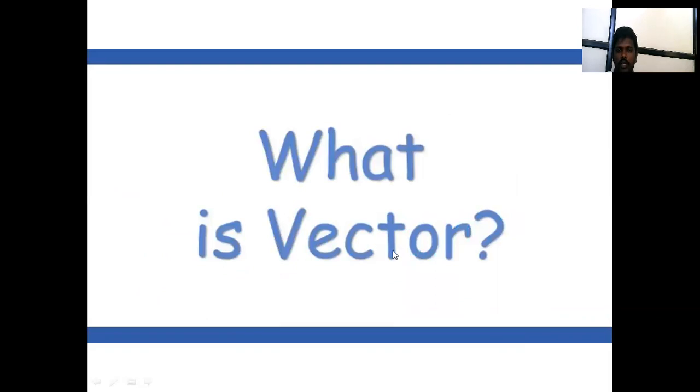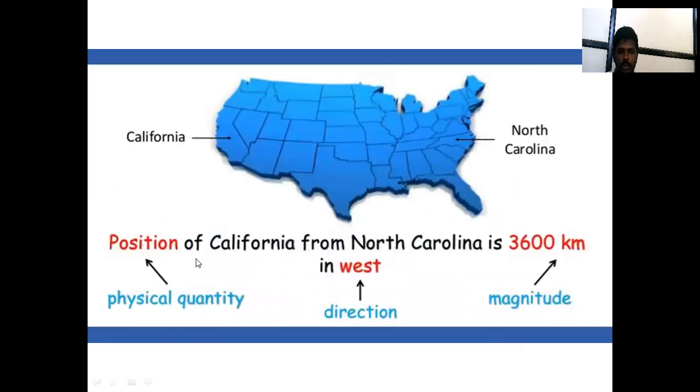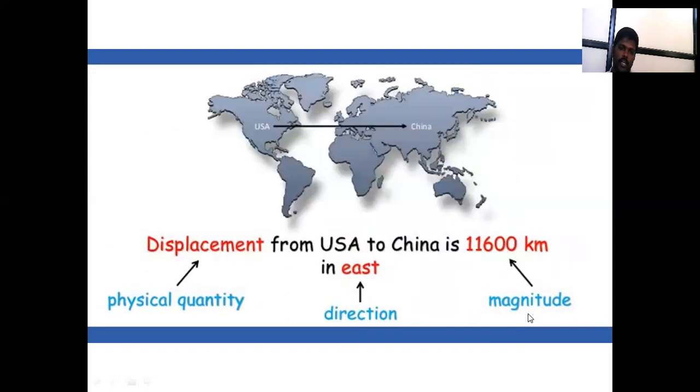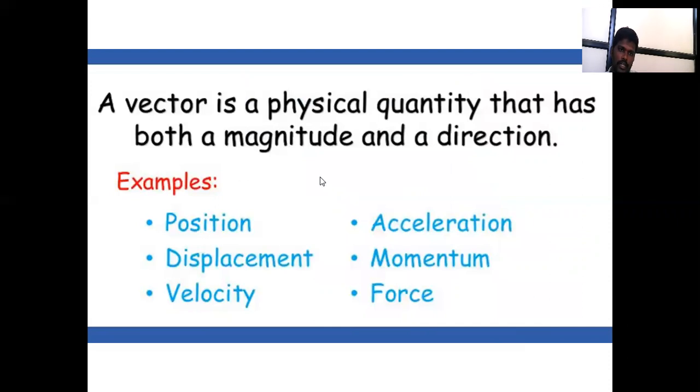What is a vector quantity? Vector quantity means, for example, the position of California from North Carolina is 3,600 kilometers in the west. Here position is the physical quantity, west is the direction and 3,600 is the magnitude. A vector is a physical quantity that has both a magnitude and a direction. That is called a vector quantity.